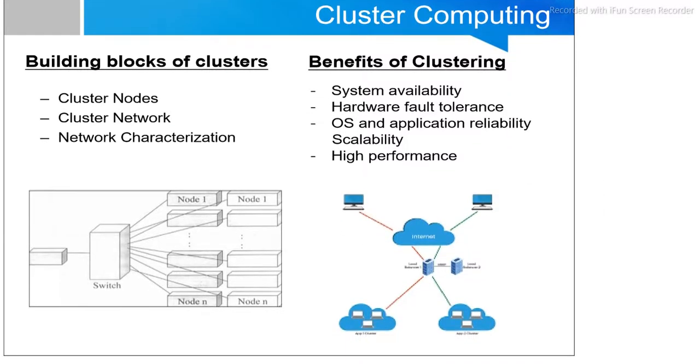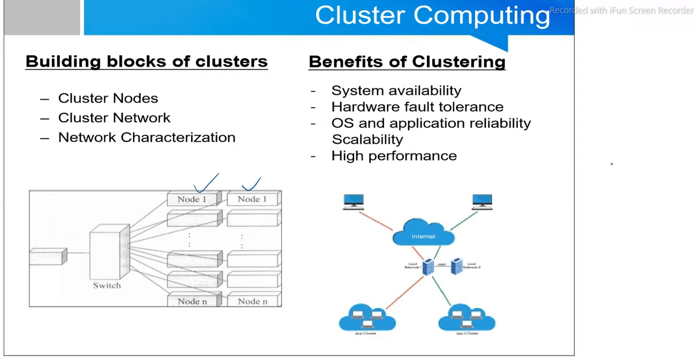So this is a typical building block for clusters. Cluster nodes are there. There are many nodes which are grouped together to form a cluster network, and they communicate through a switch, and they collectively perform as a network. So these are the cluster networks, and in the second diagram we can also see different clusters grouped together and communicating with each other.